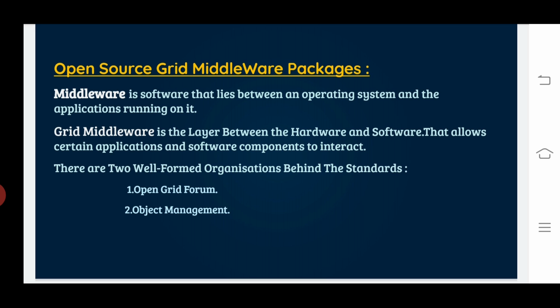The research grids include France Grilles, D-Grid, the German platform, China's network grid and the support platform TeraGrid. The production grids built with these standards include NorduGrid, Sun Grid, etc.